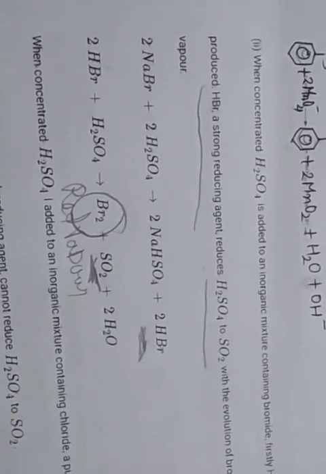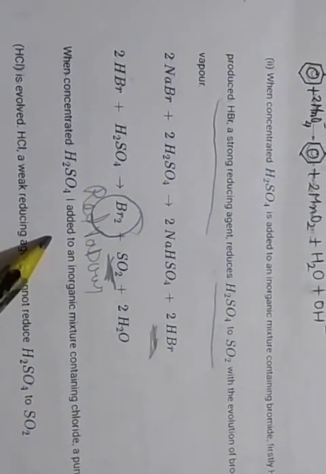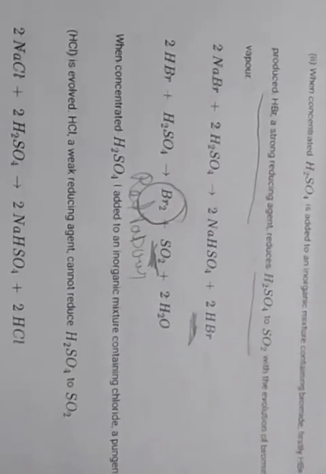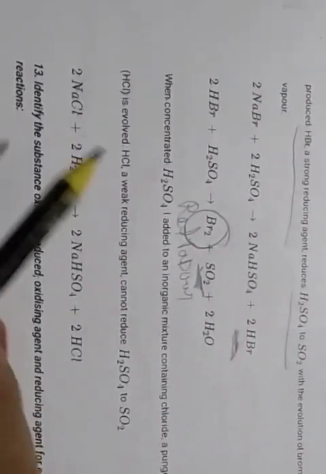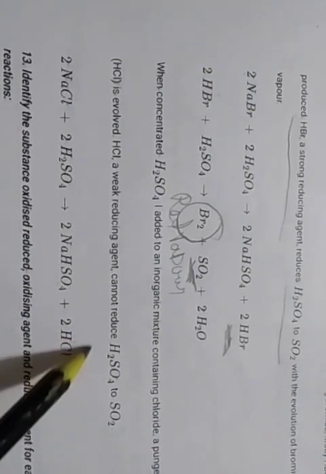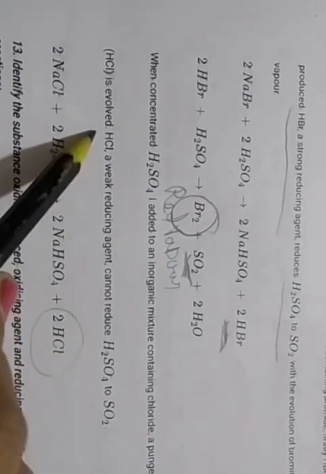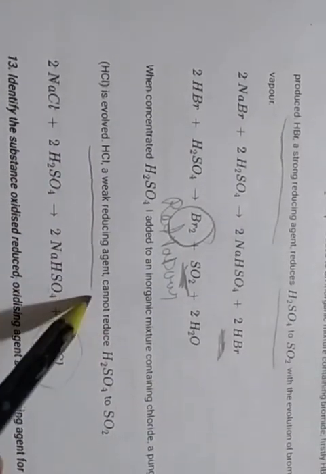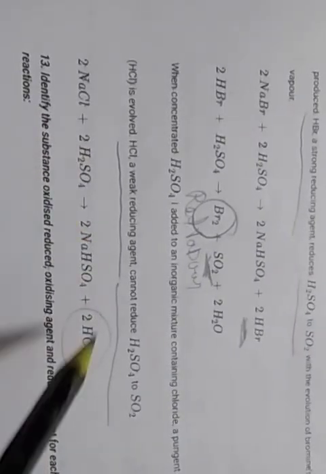Okay, clear? So when concentrated sulfuric acid is added to an inorganic mixture containing chloride, here you see NaCl reacts with H2SO4, NaHSO4 forms along with HCl, and HCl is a weak reducing agent. So it can't reduce sulfuric acid to SO2. Clear? So this is the main reason.